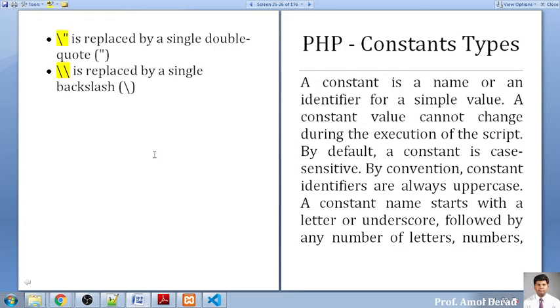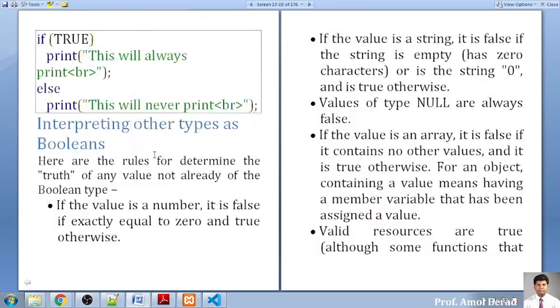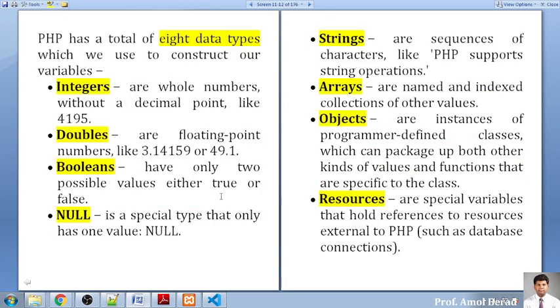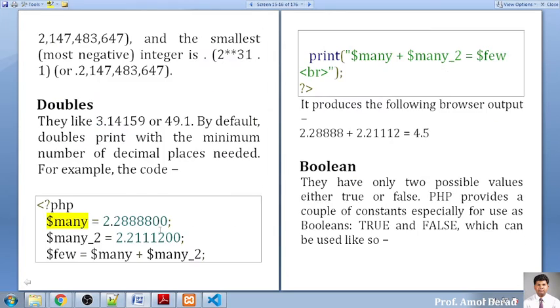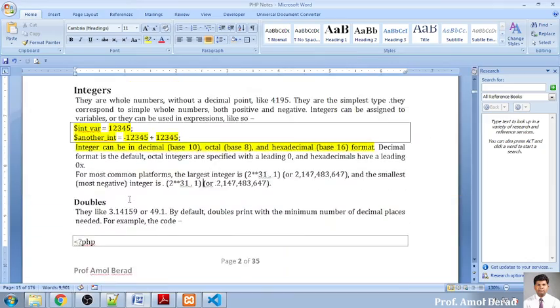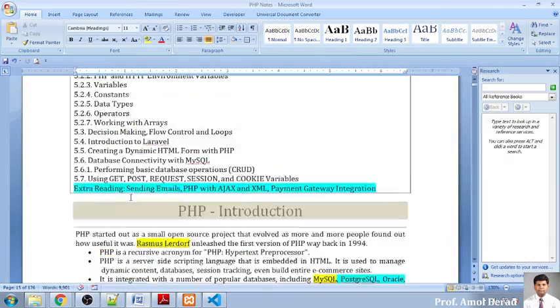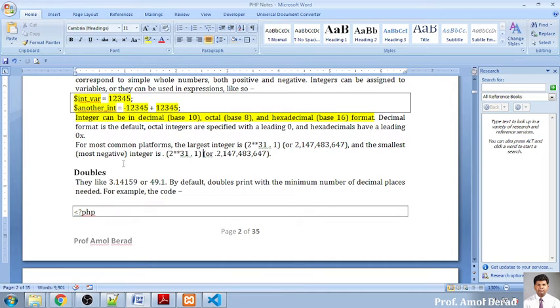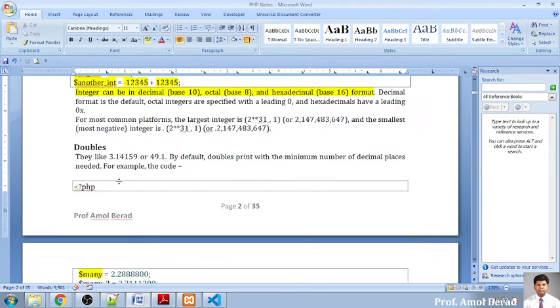The 5 basic data types, the simple types of PHP. Yes or no? So we'll go for some small examples, where we will be implementing this in your assignments. First we'll go for integer declaration, and after that we'll go for an example.